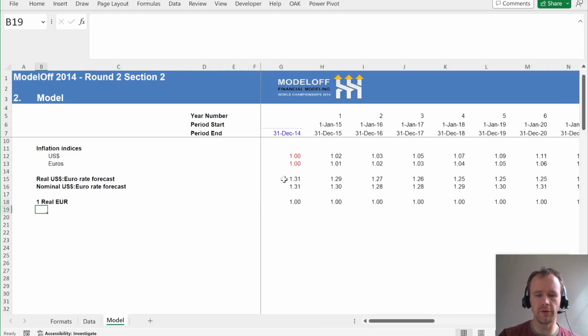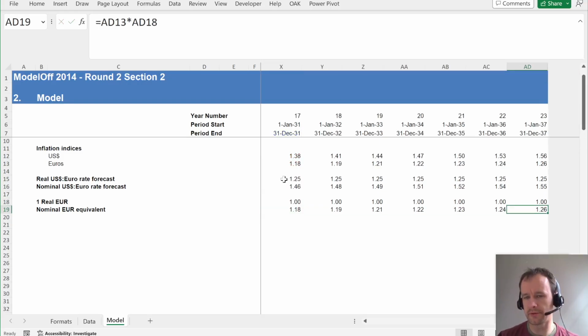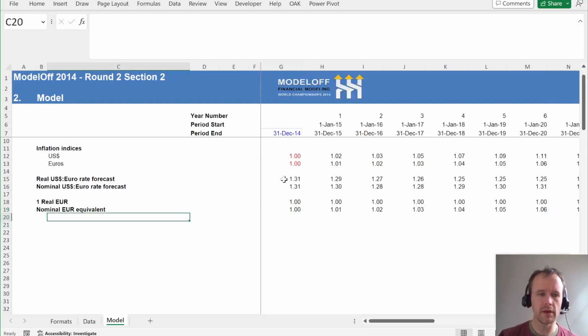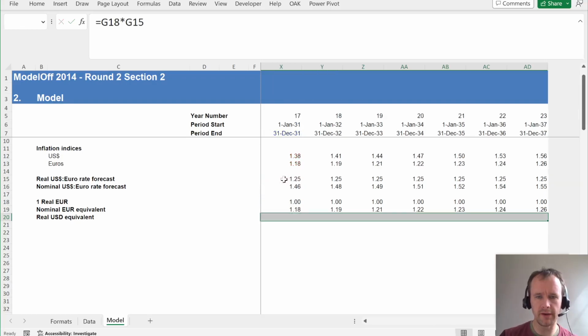Then if you convert that to nominal euro equivalent, you just multiply by this inflation index here. So your €1 real is worth €1.26 nominal. But then we can also use this real FX rate to convert it into real USD equivalent, and that is 1 multiplied by that.